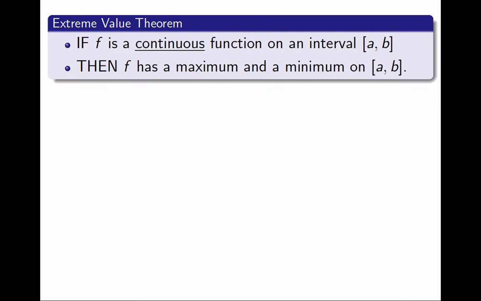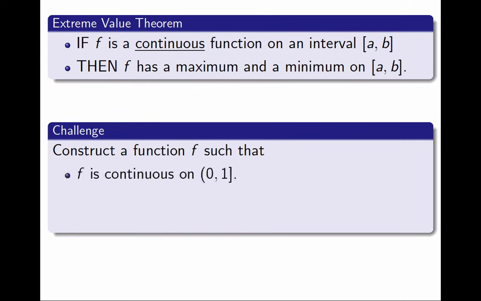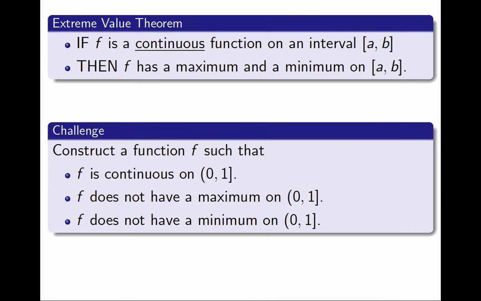To finish the video, I will leave you with a challenge. Can you construct a function that is continuous on the interval (0, 1], missing 0 but including 1, does not have a maximum, and does not have a minimum either? The examples I presented in a domain like this, missing only one endpoint, were missing a maximum but had a minimum. Can you construct a function that is missing both? This is not a trick question, it is doable. As a hint, try to sketch the graph of such a function first, and only once you have an idea of the graph, try to come up with an equation.